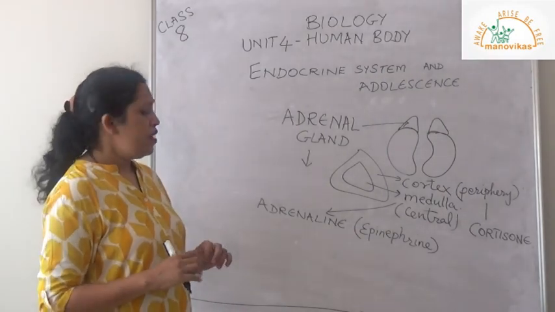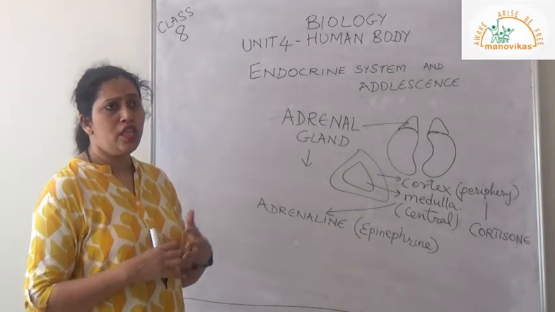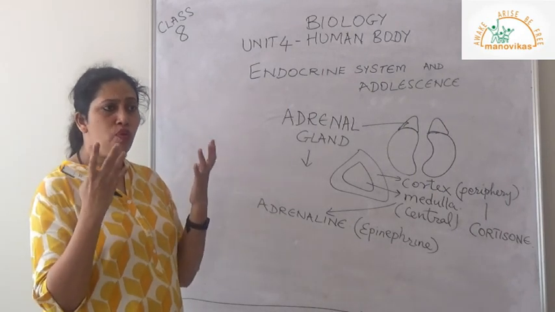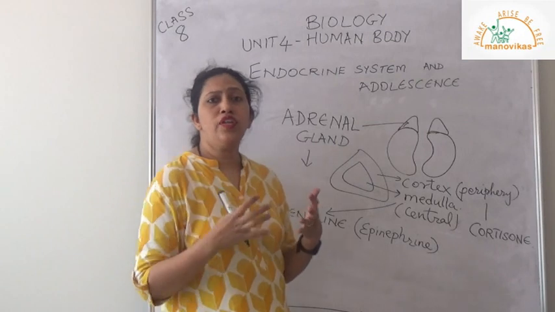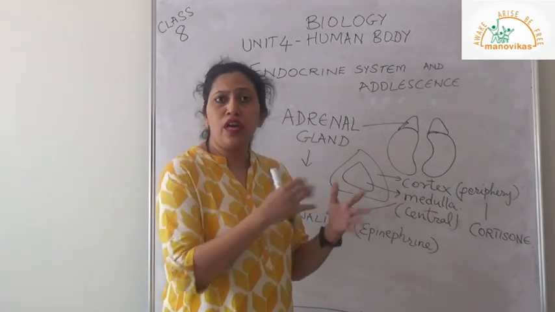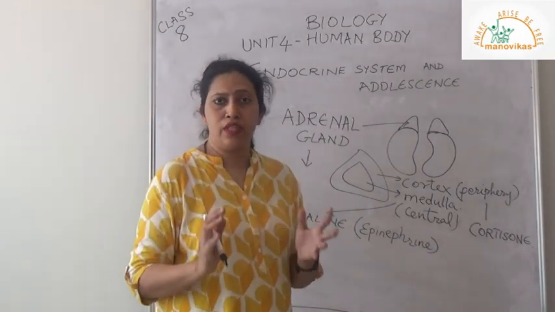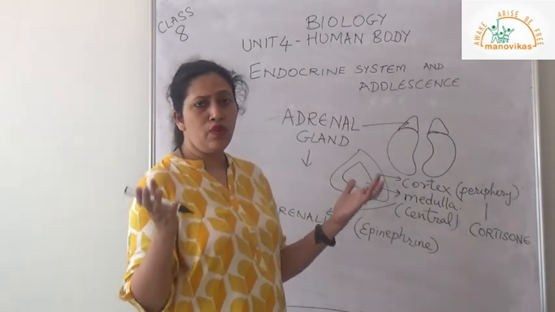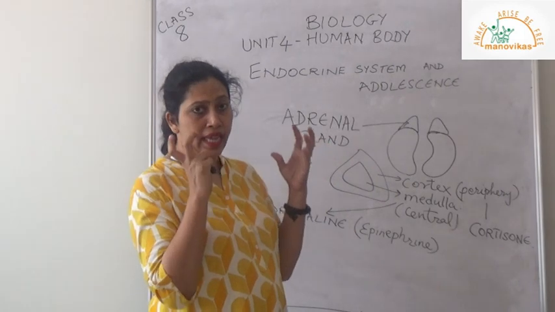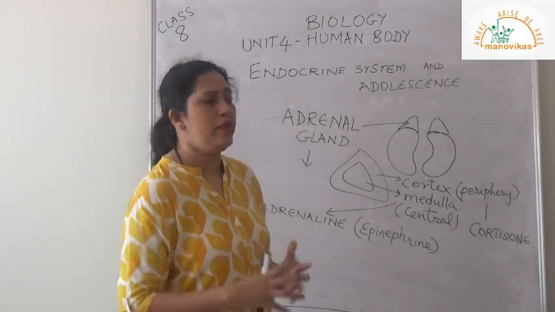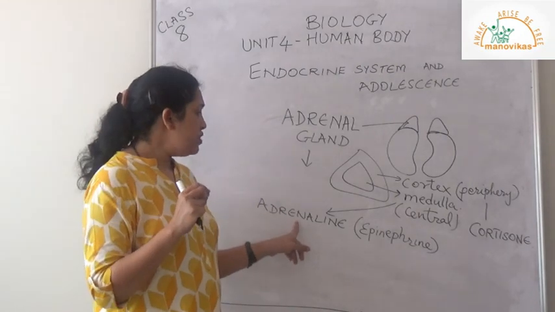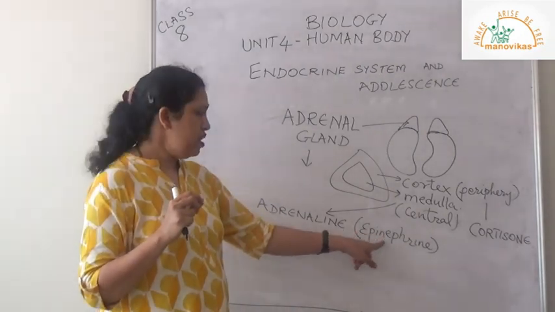Because when we have stress conditions, like when you are answering the paper for the first time, sometimes you go blank, you think you don't know anything. Or when your dog is chasing you, you will run away from that place, you won't wait for that dog to reach you. Or there is a thief around you, you can sense it and you will move away from that place. All these things are happening because of adrenaline or epinephrine.